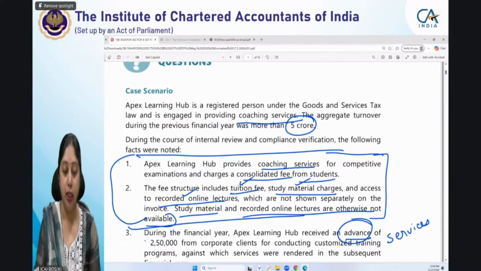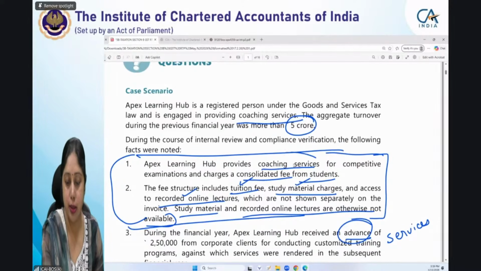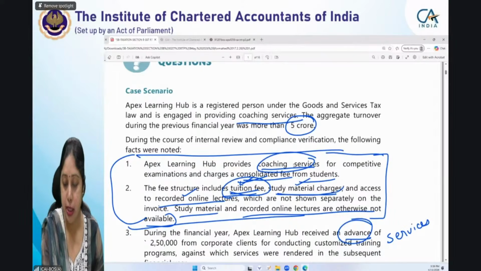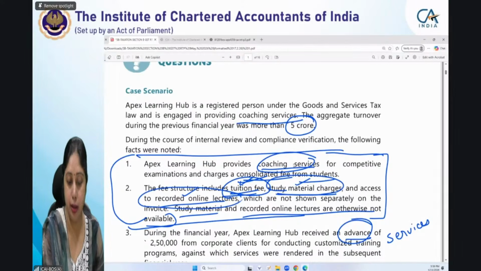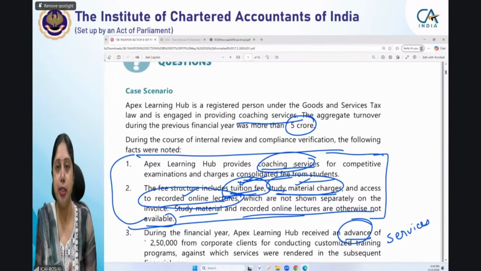Please mind it. Now in this question, for coaching services, whatever coaching services he is providing, just give me 1 minute. Let me complete this question. It covers tuition fee, study material charges, and online lectures access. Now, these three services are related. Why are we considering it to be mixed supply?